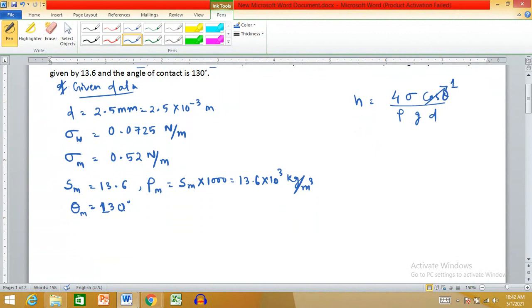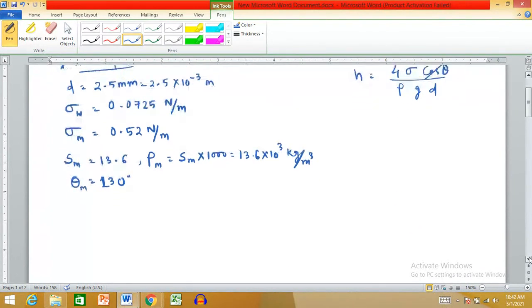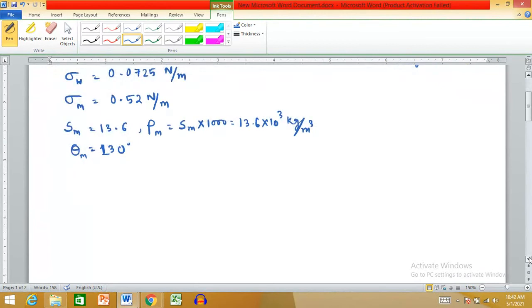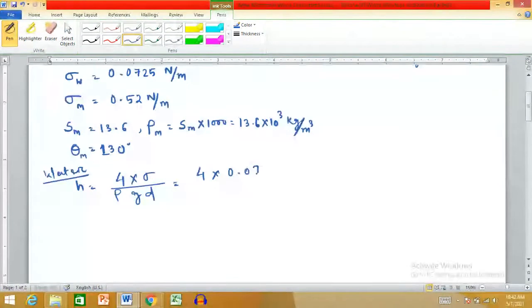Then come to your first case. That is for water. h = 4 sigma by rho g d. What is the value of sigma for water? 0.0725.